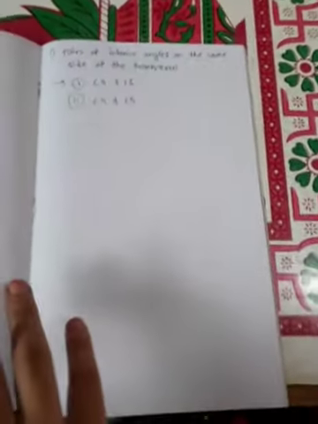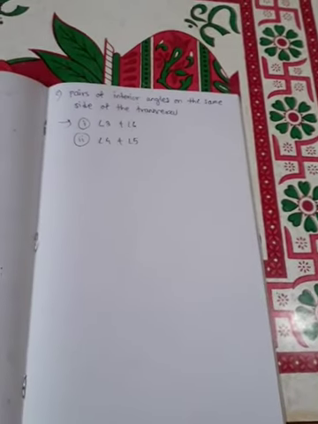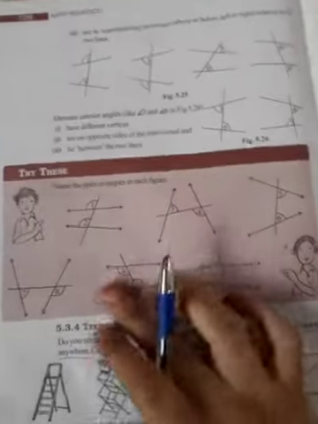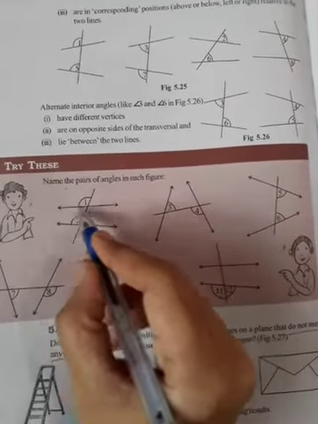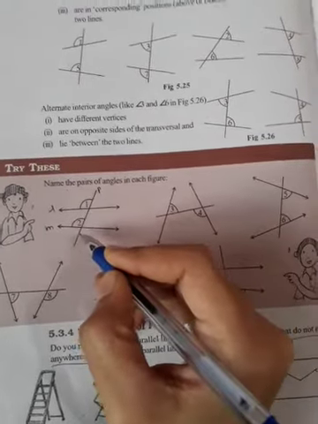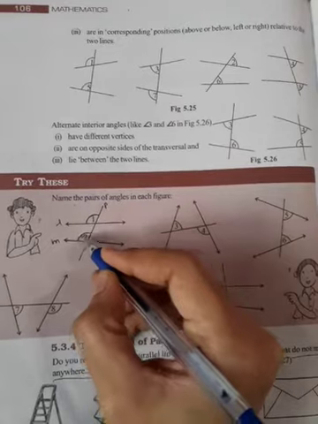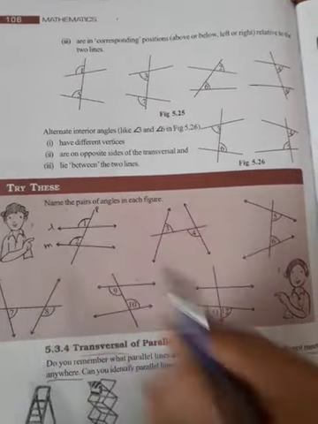Okay, so these types of angles are formed by the transversal when a transversal intersects two lines. So remember these types of angles. Now see the figures. See here in this book, name the pairs of angles in each figure. So here these are the two lines, and this is the transversal. Now what are angle 1 and angle 2? You can say that angle 1 and angle 2 are corresponding.